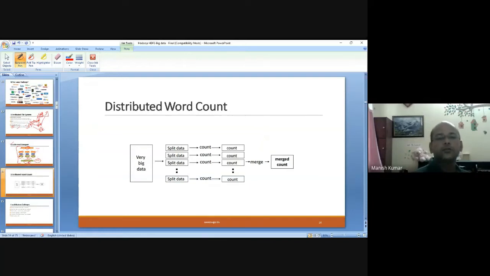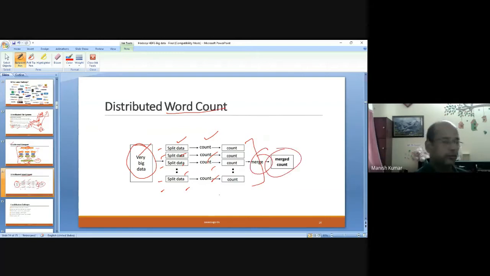There is one example, which we call word count. Suppose you have a large number of documents where you are looking to count the words. You can divide, that is, partition the data, and store it in different nodes. Then counting can be performed, all the counts can be merged, and you will get the results out of it.